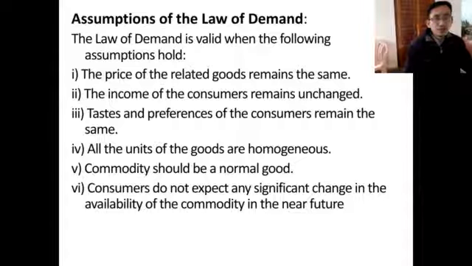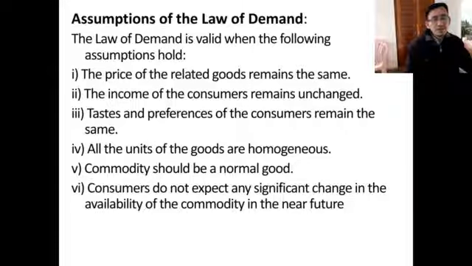The consumers do not expect any significant change in the availability of the commodity in the near future; the supply side remains unchanged. So these are some of the important assumptions for the law of demand to work.